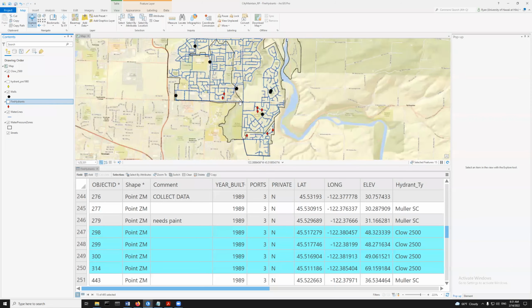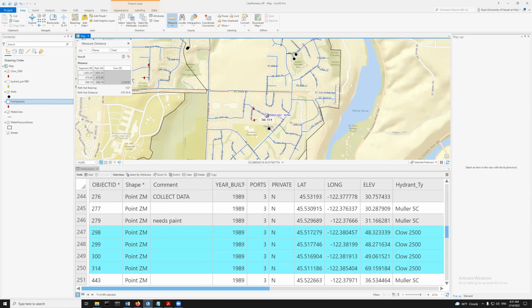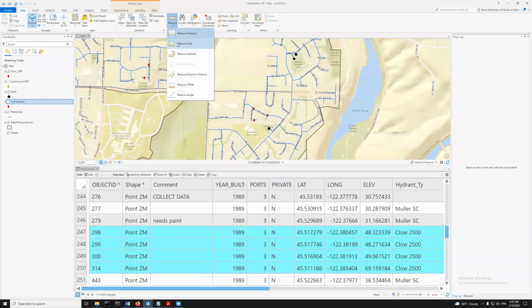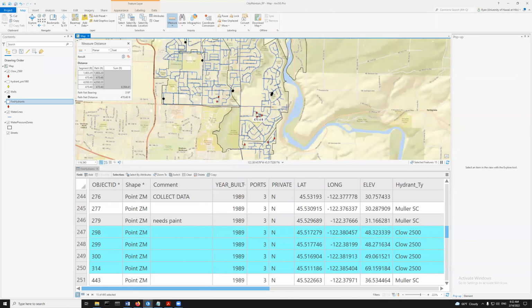Now, let's say I'm interested in those Clow 2500s that are for some reason within 500 feet of a well. I don't know why I'd be interested in this, but I'm using the measure tool. Okay, great. I'm measuring distance. I could measure area, but right now I just care about measuring distance. I click on the first point and then measure distances away from it, and I've got the snap on. So this one is 358 feet away. This one's 471 feet away, and this one's 706 feet away from that well.